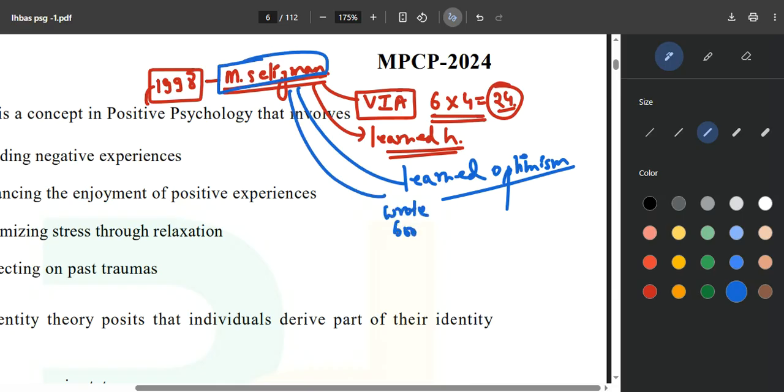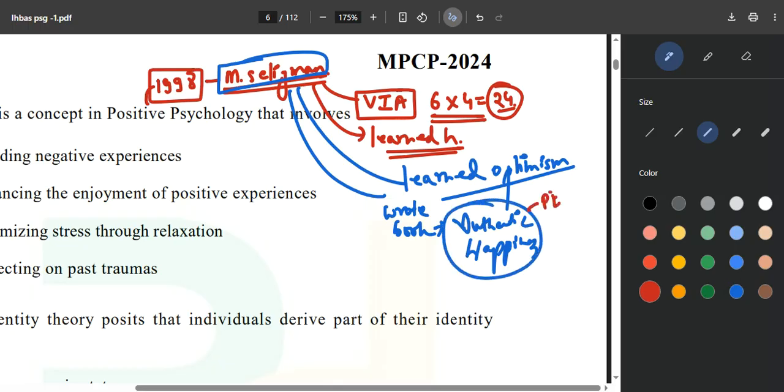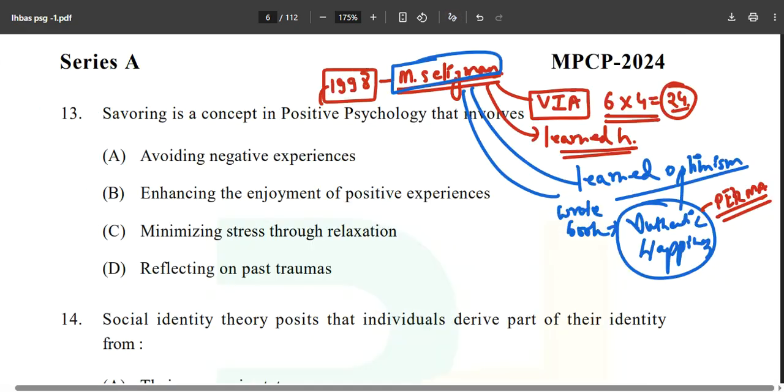And what else? He wrote a book called Authentic Happiness. Authentic Happiness is the book written by Martin Seligman. And in this book, there is a model called the PERMA model: positive emotion, engagement, relationships, meaning, and accomplishment. So what is savoring doing over here? First of all, we will understand what savoring is.